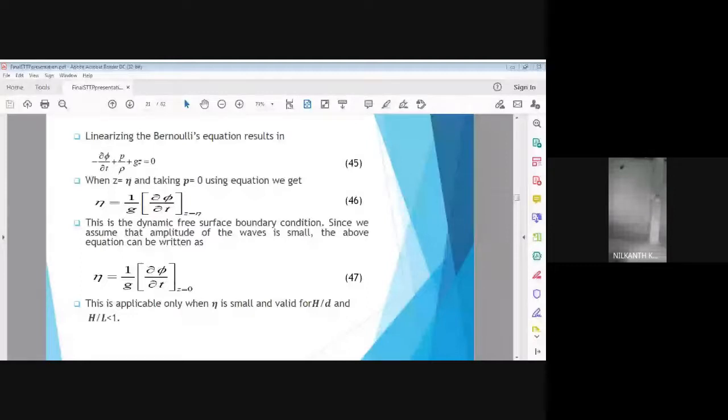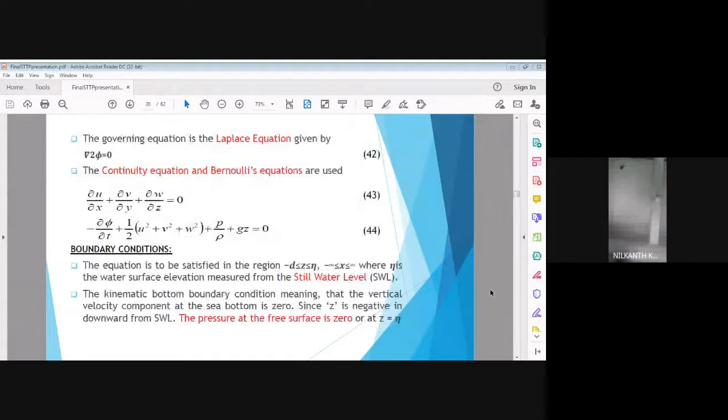I think you have to focus on the previous slide. Just please go to the previous slide, Aditya. Previous slide, please. Previous slide. How this eta has been obtained.